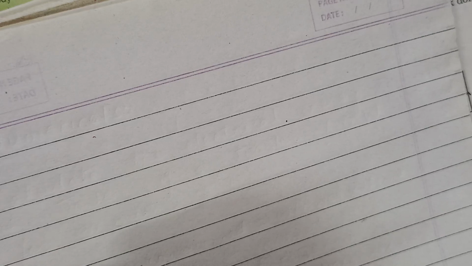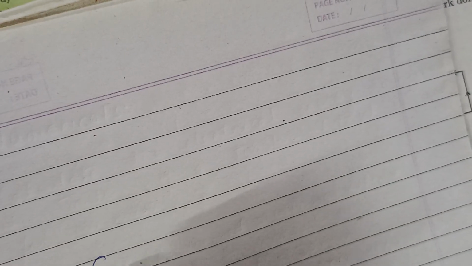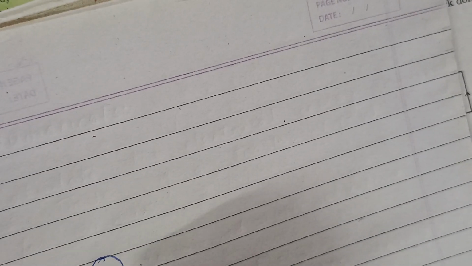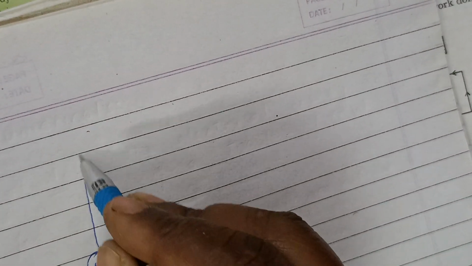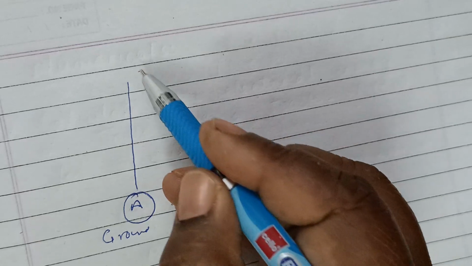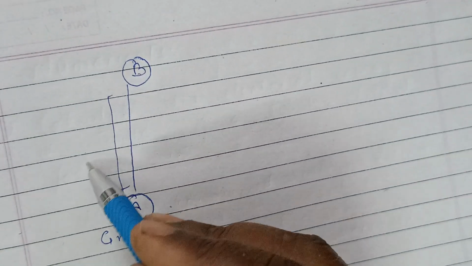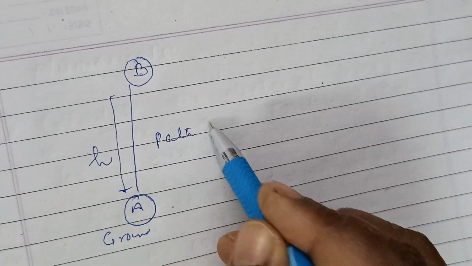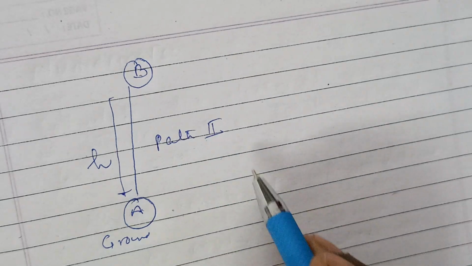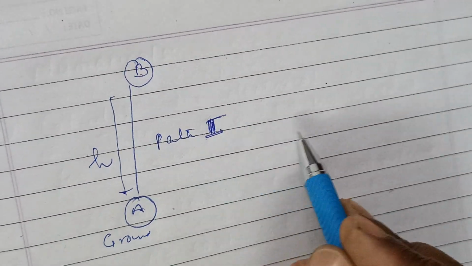Now let us understand this part. Suppose that we have a ball. Initially it is on the ground at position A, and it was raised to a height at B, and here the height is h. So suppose there are two ways of taking the ball from A to B. So this is path 1. This is the first way.